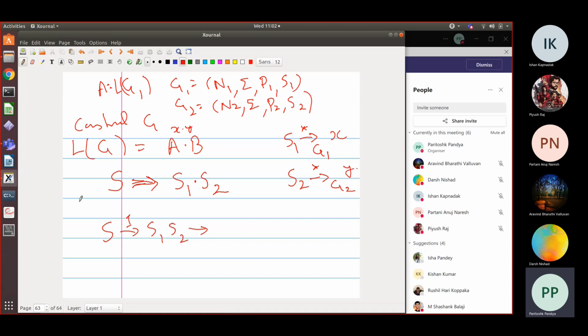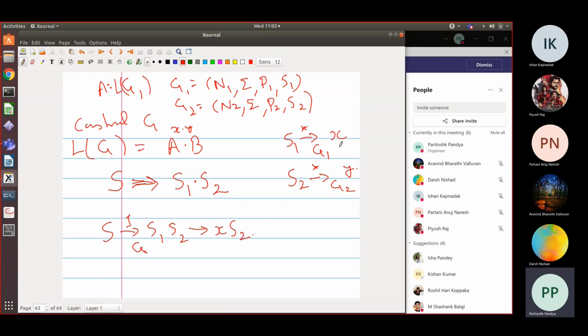So in my new grammar G, what will I do? I will first write this as S1, S2. Then I will mimic this derivation, but instead of deriving X, what I will derive is X S2. That is, everywhere, if this was giving me a sentential form gamma, I will instead get gamma S2. So S2 will be trailing behind, and I will not replace that S2 anywhere.